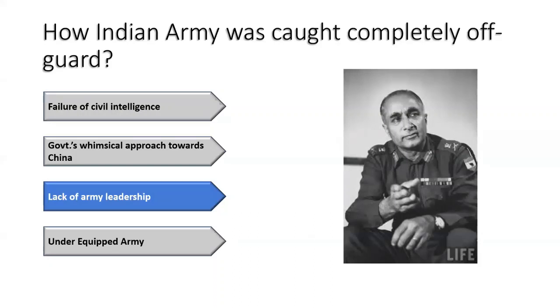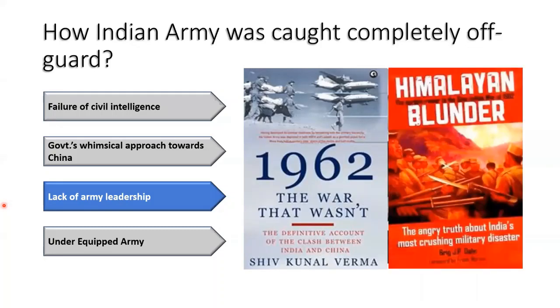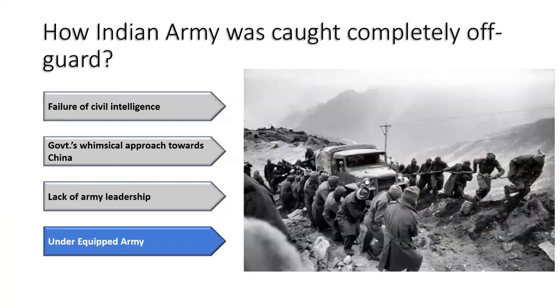If you're interested in more insightful details into how things were carried out, I would recommend two books. One is 1962, The War That Wasn't, written by Shiv Kunal Verma, and the other is Himalayan Blunder, written by Brigadier Dalvi, who was present at the front line and was captured by the Chinese as a prisoner of the 1962 war. Feel free to go through these books. They are really insightful.